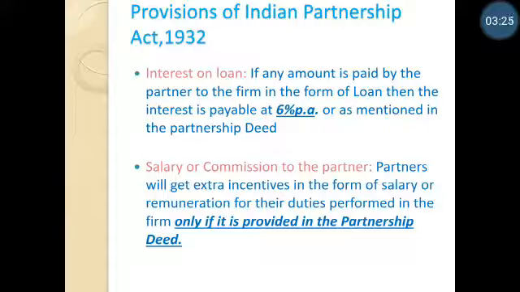Next is salary and commission to the partner. A partner may get extra incentives in the form of salary or remuneration for his duties performed, but such provisions must be mentioned in the partnership deed. If it is not mentioned, they are not entitled to get any salary or commission or any other form of remuneration.